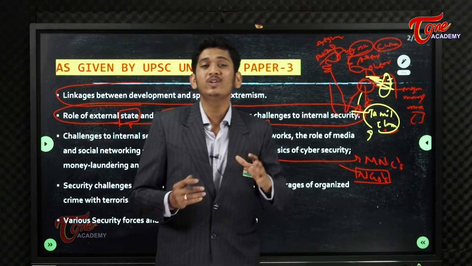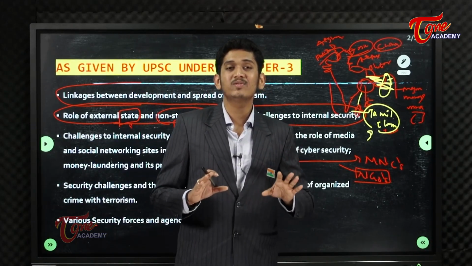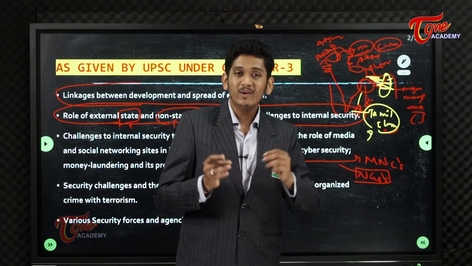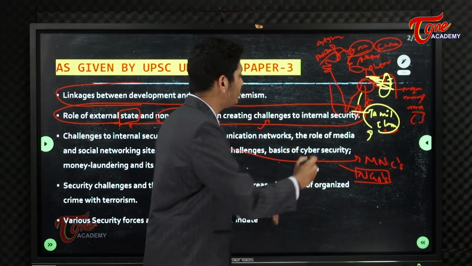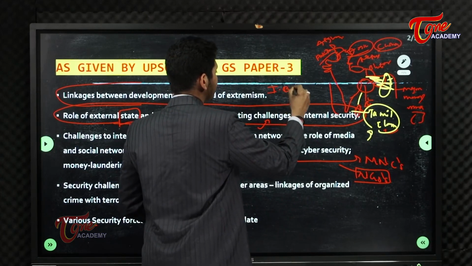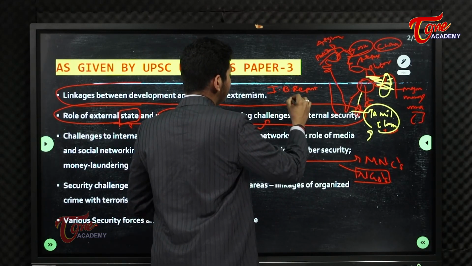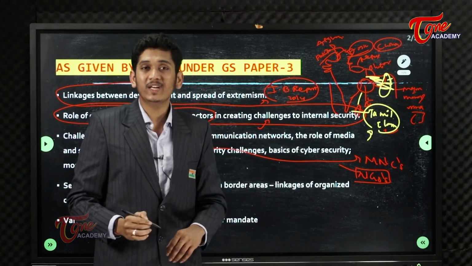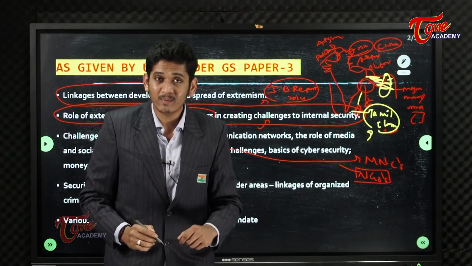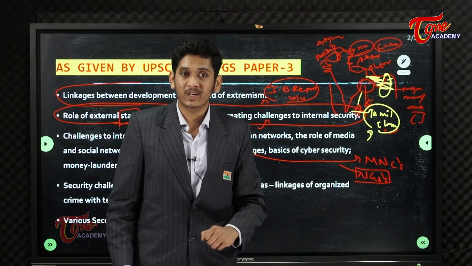They are just here to disturb the internal issues of India. Simply to say, there was a report of the IB, that is Intelligence Bureau, in the year 2014, which says that India loses around 80,000 crores per annum just because of NGOs.